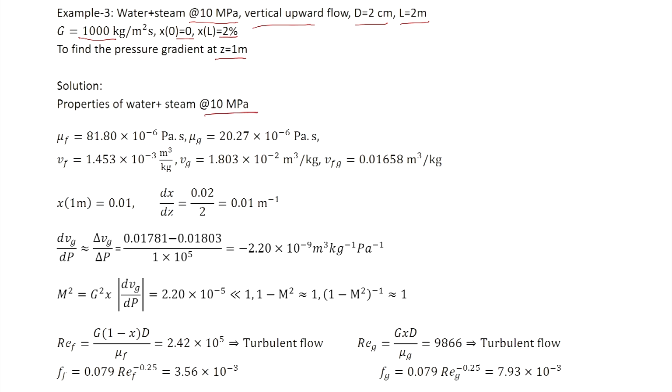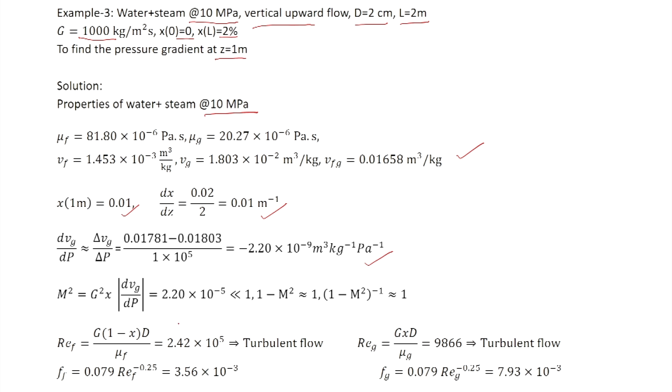Now, at 10 megapascal pressure, these are the properties, the same as before. The quality is 1% at the midpoint, dx by dz is 0.01 per meter, dVg by dP is also the same as before, it is 2.20 into 10 raised to minus 9 meter cube per kg per Pascal.